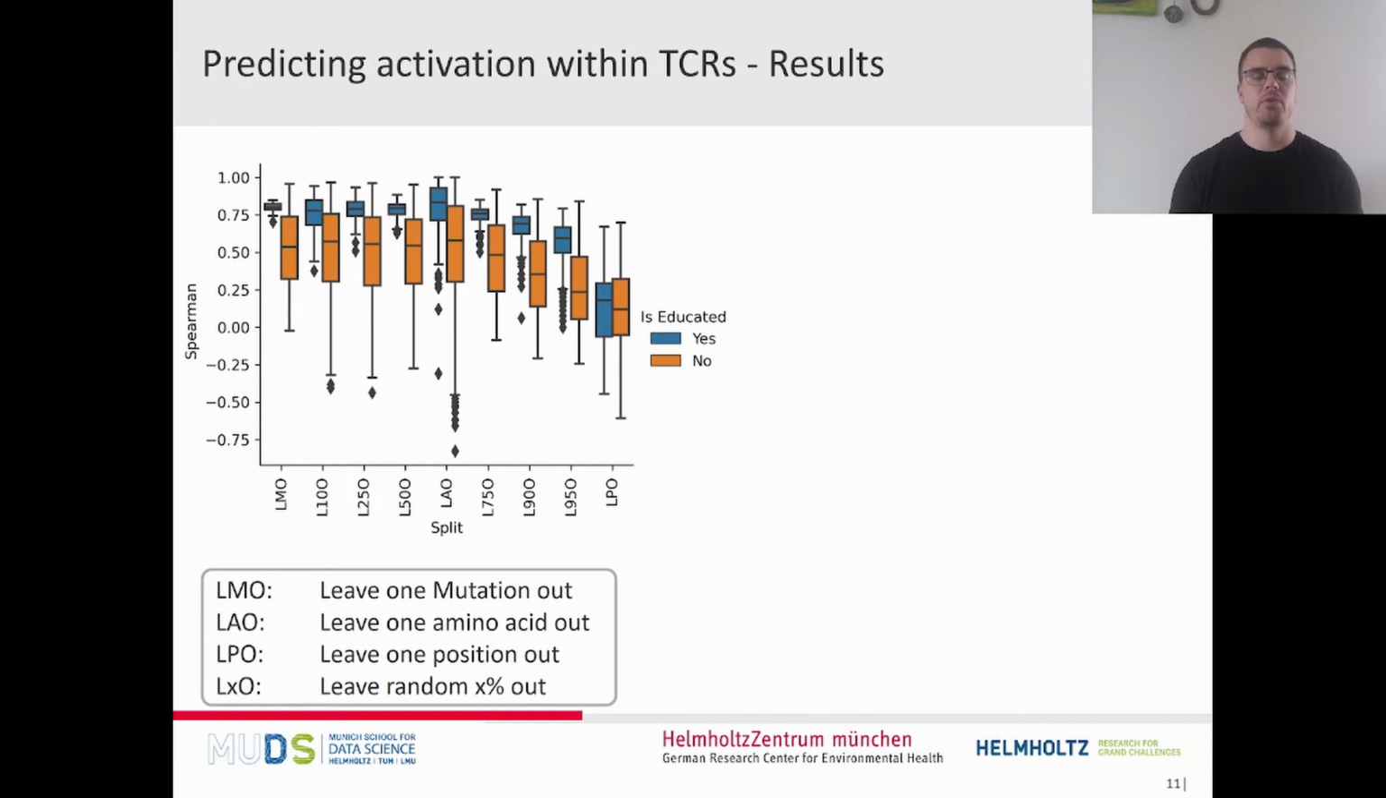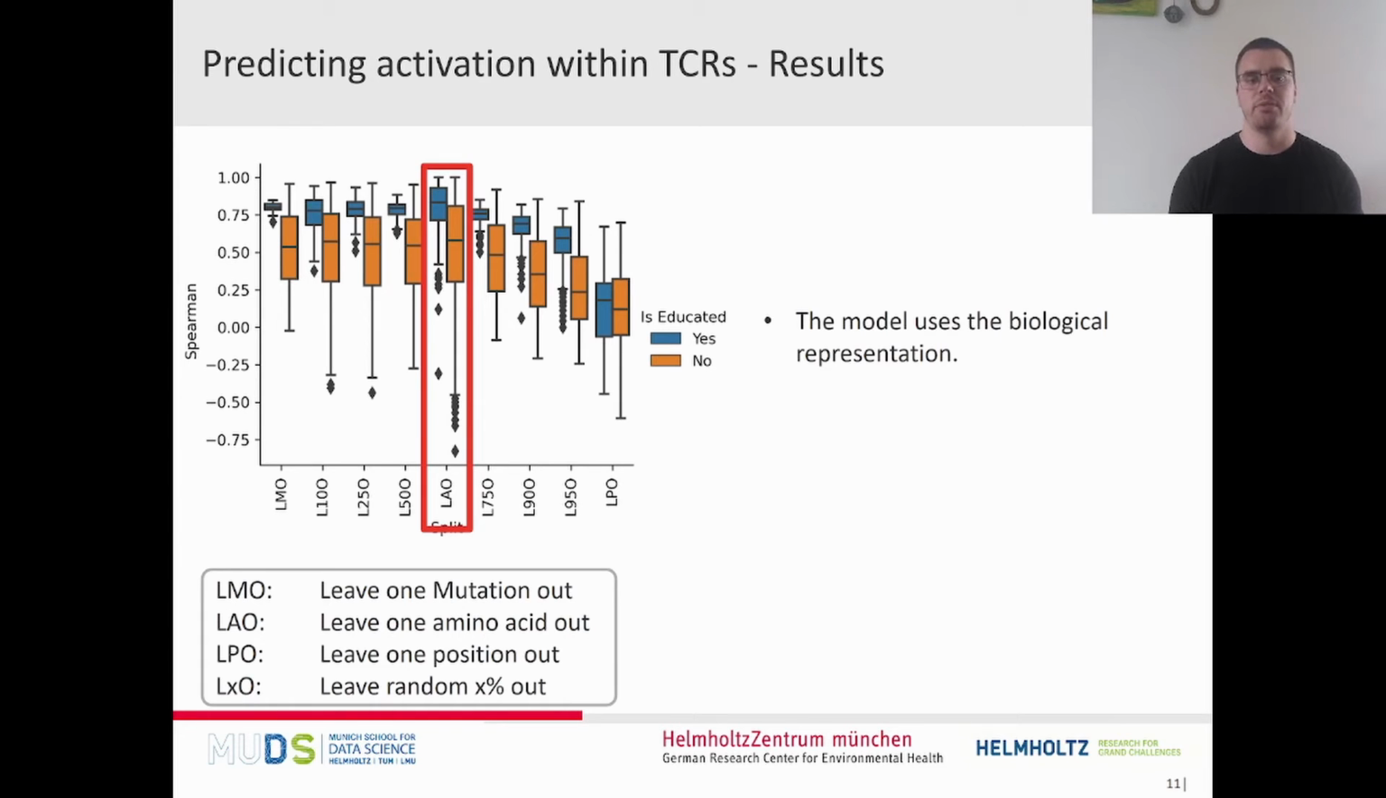So on the left one, you can see when we left one mutation out and predicted all the remaining ones. At first glance, we can see that the prediction is far better on the educated repertoire. Here we have a better mixture of activating and non-activating T cells, and we also have larger differences between the activation scores. So this might be a reason here. And from the different training sets, we can already gain some insights.